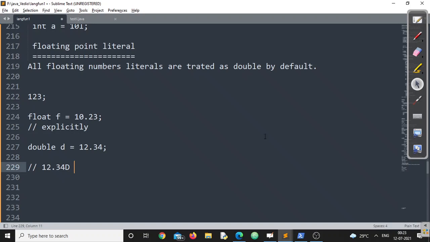So two things are clear. If I want to represent a float constant, I have to suffix the number with small f or capital F. And if I want to make a double constant very precisely a double constant, I write d explicitly. Even if I don't write d, it will by default be treated as a double literal, right? That's for sure.